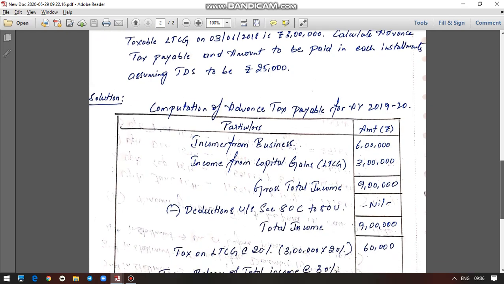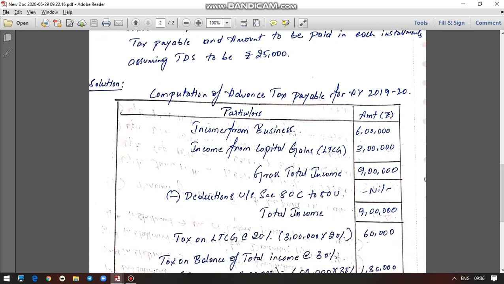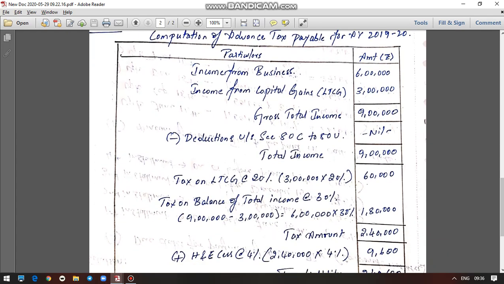Once you get gross total income, you have to see whether there are any deductions eligible under section 80C to 80U. Since there is no information related to any investments made or any other deductions which the assessee can claim, it will be nil. So the total income would also be the same as your gross total income, which is 9 lakh rupees. Then, in case of a corporate assessee, if there is LTCG or STCG, that is long-term or short-term capital gain, as I have already told you in previous chapters, it has to be taxed separately at a different rate. Long-term capital gain will be taxed at 20%. Short-term capital gain will be taxed at 15%.